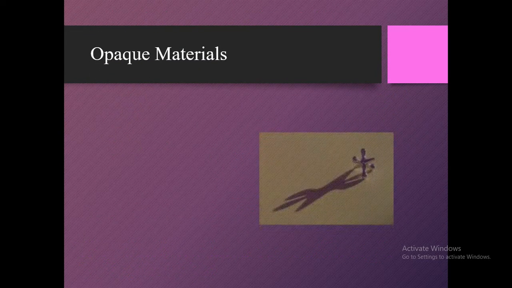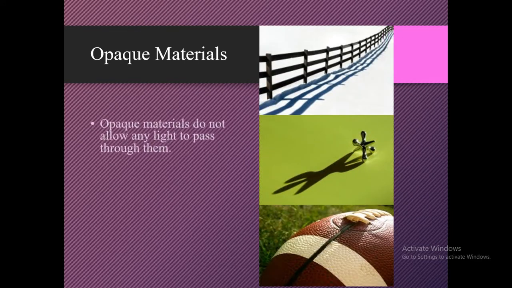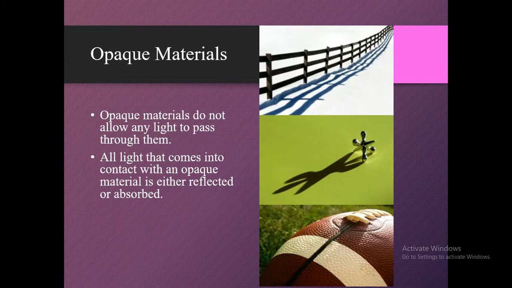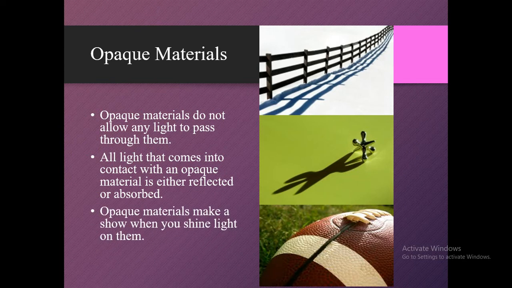Now, third is opaque materials, like these. These are the opaque materials. Opaque materials do not allow any light to pass through them. All the light that comes into contact with an opaque material is either reflected or absorbed. In both cases, they produce a shadow of the object. Okay? Opaque materials make a shadow when you shine light on them.